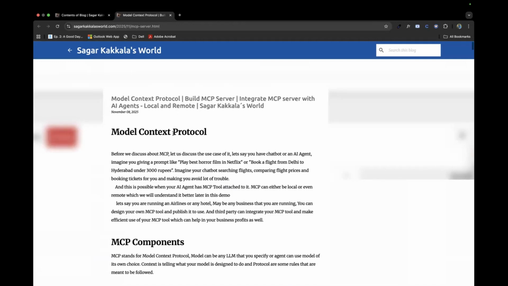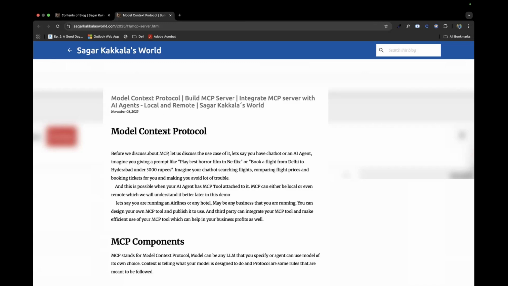Yeah, what exactly could MCP do? Before we talk about this, it's as simple as that. Let's say you wanted to search for a Netflix film when you had food ready on your table, and you were not able to find the exact movie that you want to watch. You could just tell your AI agent to show me the best horror film, and it'll play it on Netflix easily, so that you don't have to search for it.